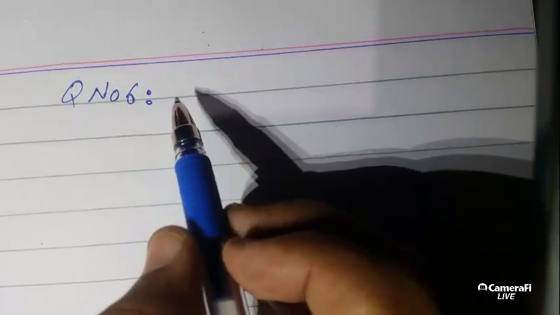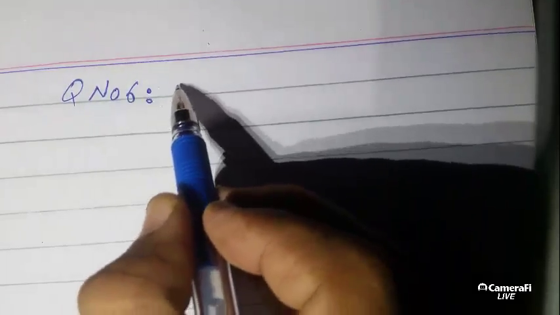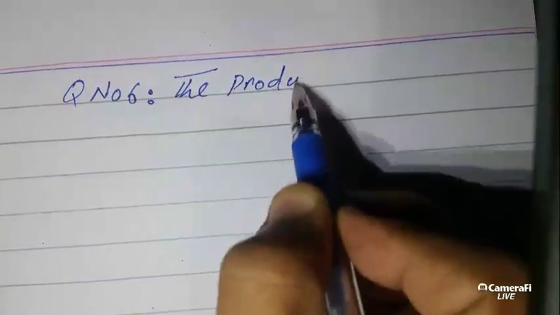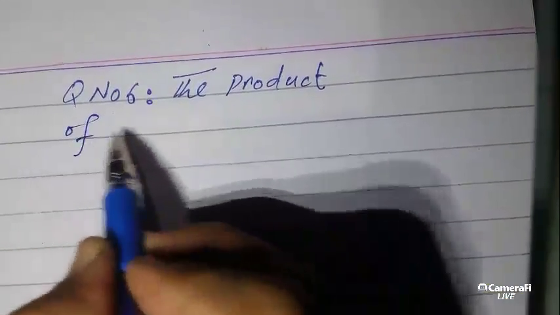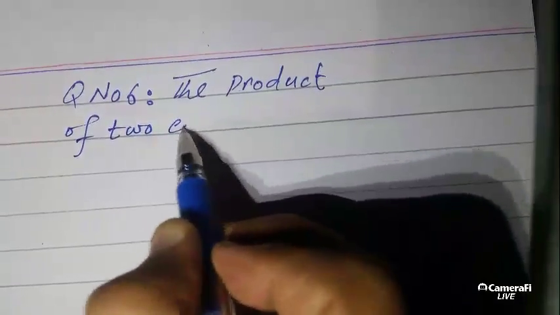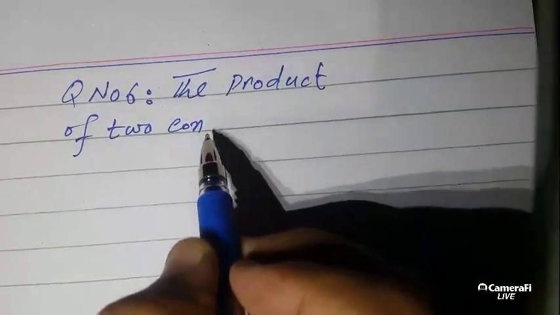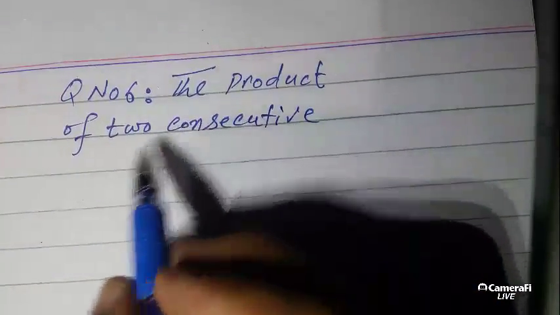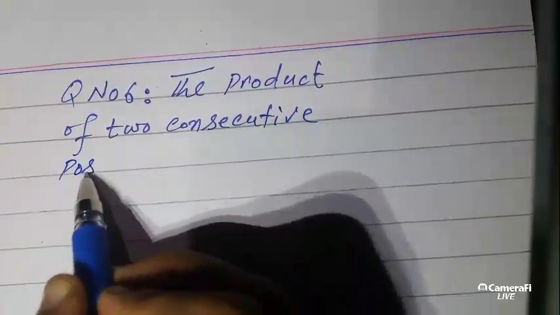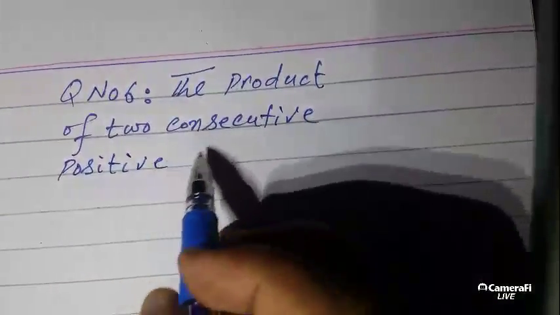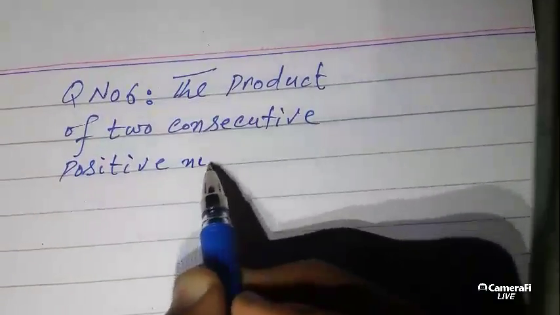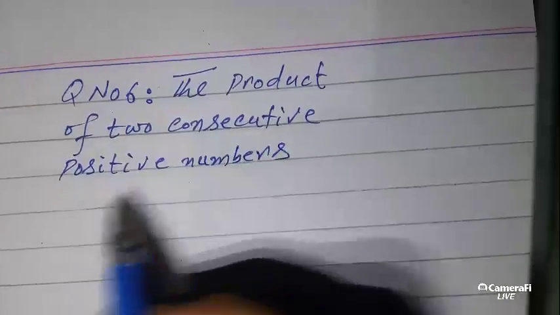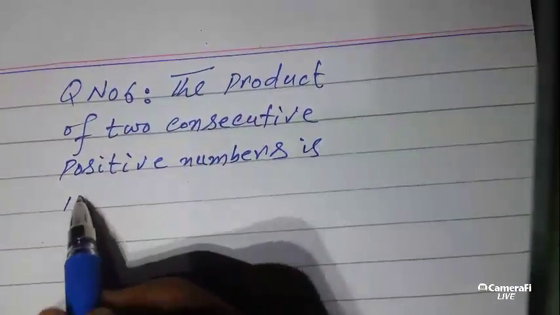the product of two consecutive positive numbers is 156.